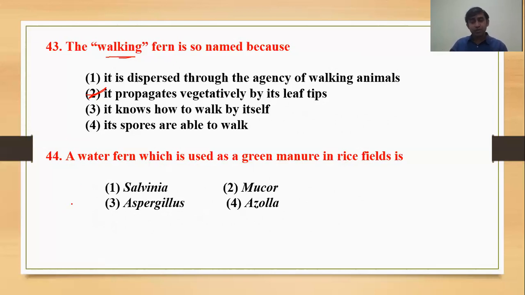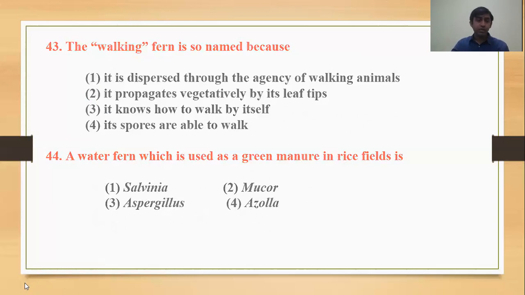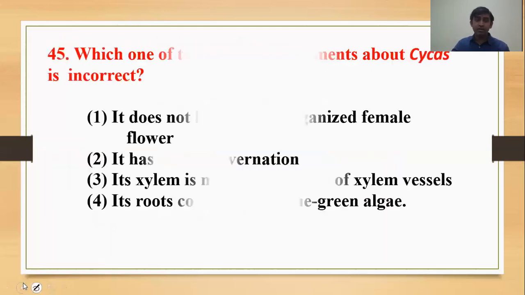Then question number 44, a water fern which is used as a green manure in the rice field. It is Azolla. Azolla is water fern. Walking fern is Adiantum. Xerophytic fern is Equisetum. I told you. The last question, question number 45.